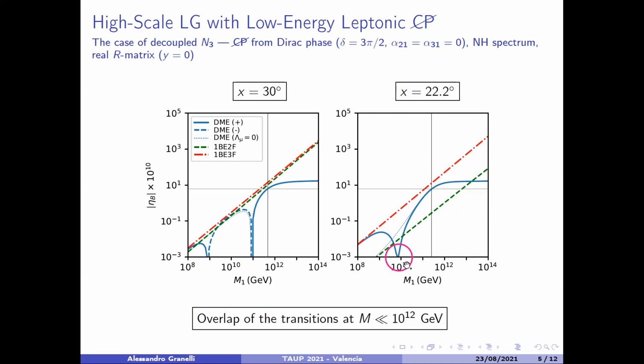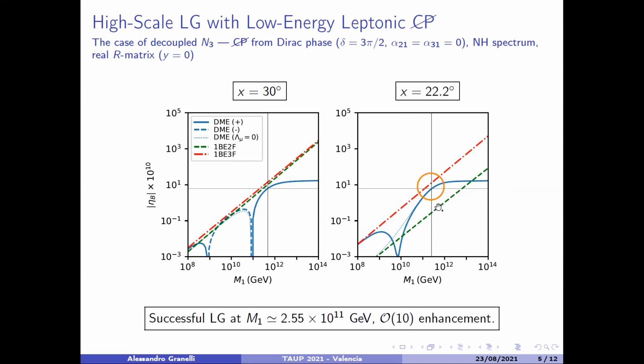So this is far from what one would have naively expected, that the 1 to 2 flavor transition happens at 10^12 GeV. Indeed, in this case, it happens at such small masses that the density matrix equations, which are correct because they take into account the quantum effects, are enhanced with respect to the two flavor Boltzmann equation solution, which actually appears to be very inaccurate, even in the two flavor regime.